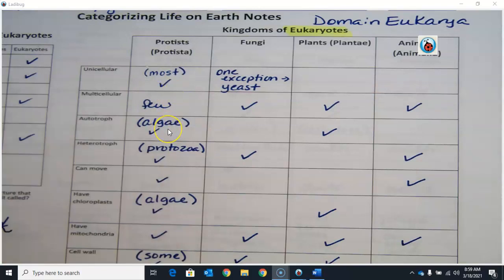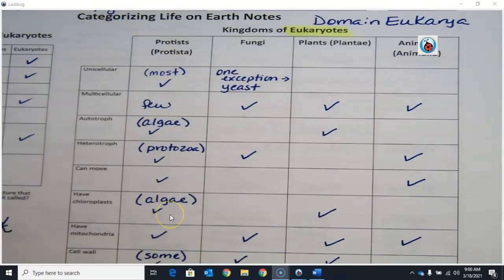As far as their mode of nutrition, whether they're autotrophic or heterotrophic, well, it's split because kingdom Protista is a very diverse kingdom. The algae are autotrophic, but the protozoa are heterotrophic, so we have a check mark with both. Can protists move? Some can. Yes, a lot of the protists can move, like the amoeba and the paramecium and euglena.